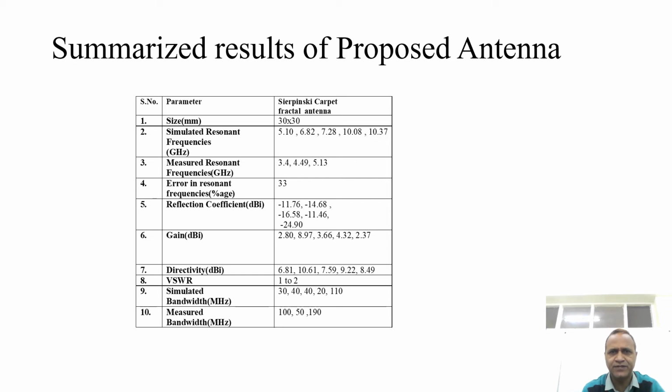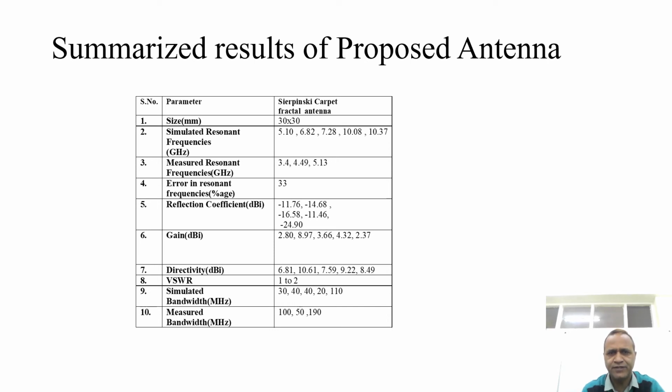Size in mm is 30 by 30. 5 resonant frequencies are obtained: 5.10 GHz, 6.82 GHz, 7.28 GHz, 10.08 GHz and 10.37 GHz. And the measured resonant frequencies are 3.4, 4.49, 5.13. So we can see the error in resonant frequency is 33%, but in actual the error is only 0.3% when we compare 5.10 and 5.13.